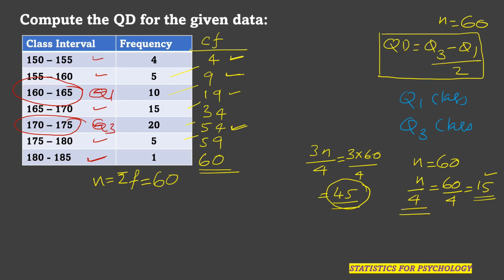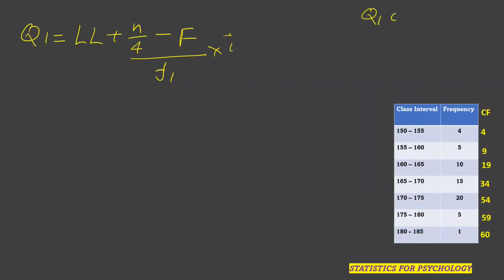Now let us put it in the formula. Let's calculate Q1. Q1 is equal to lower limit plus n by 4 minus F divided by f1 into I. The Q1 class is 160 to 165, so the lower limit of this class is 160.